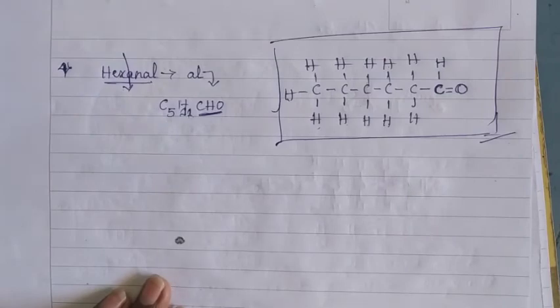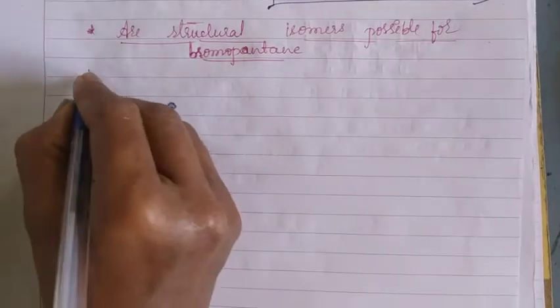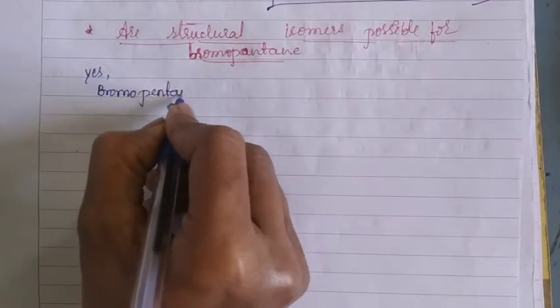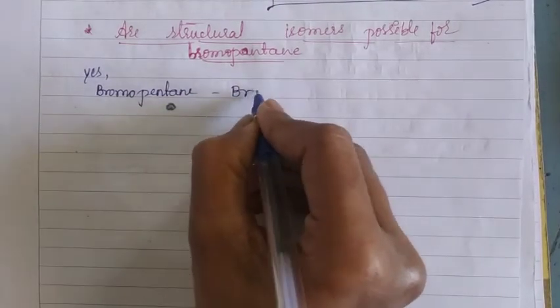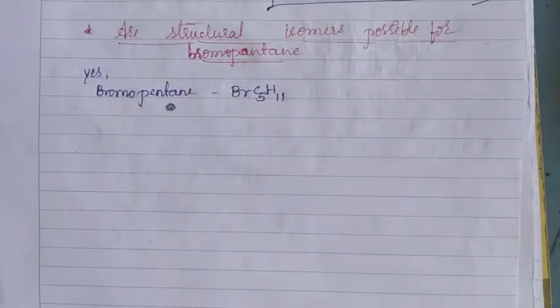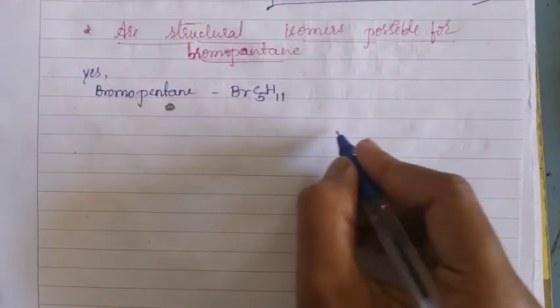Okay children. The sub question in your fourth question is, are structural isomers possible for bromopentane? Yes, structural isomers are possible for bromopentane. The simple bromopentane is like this: bromopentane, BrC5H11. Let us draw the structure.